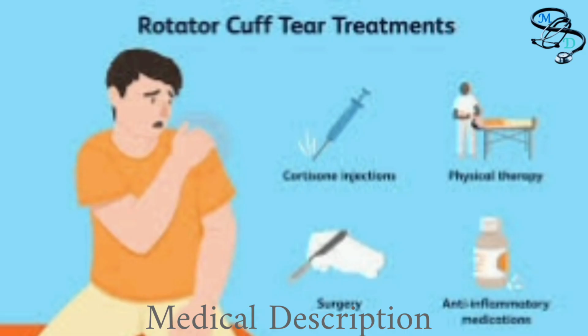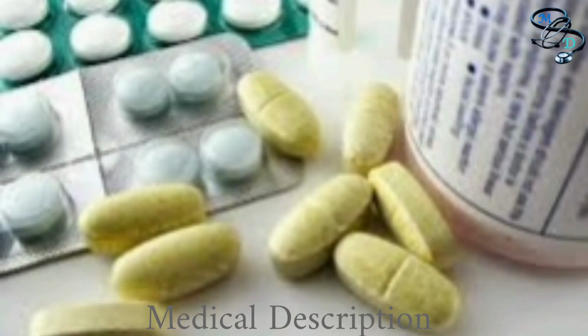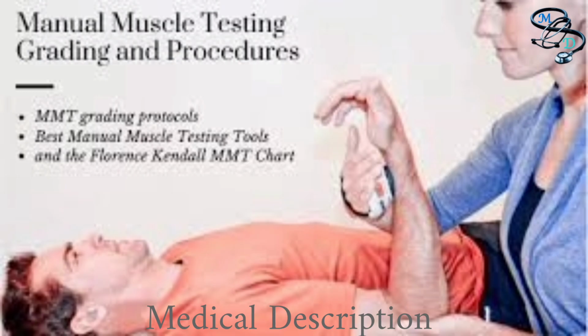Treatment for rotator cuff tendinitis or rotator cuff tear varies depending on the severity of your injury. Minor injuries may heal with simple at-home care such as avoiding activities that cause shoulder pain, applying ice or heat, taking non-steroidal anti-inflammatory drugs, NSAIDs, or other medications such as naproxen, diclofenac sodium, ketoprofen, piroxicam, meloxicam, ibuprofen, and indomethacin.